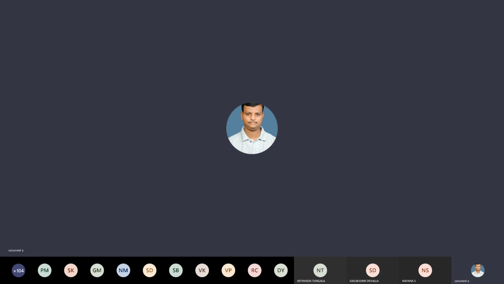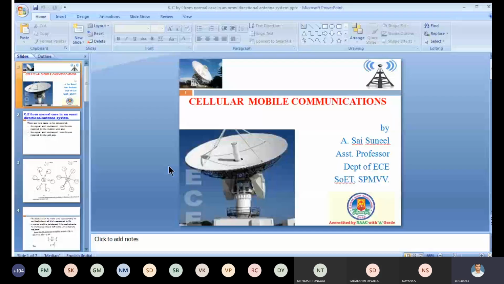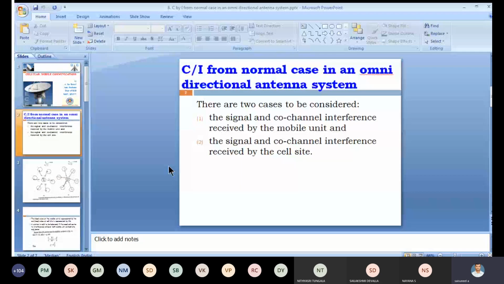The next topic is C by I, how to calculate the C by I ratio for an omnidirectional antenna system. Suppose we fix an omnidirectional antenna system at the top of the base station. What are the conditions required, and how do we calculate C by I? What is meant by an omnidirectional antenna system?